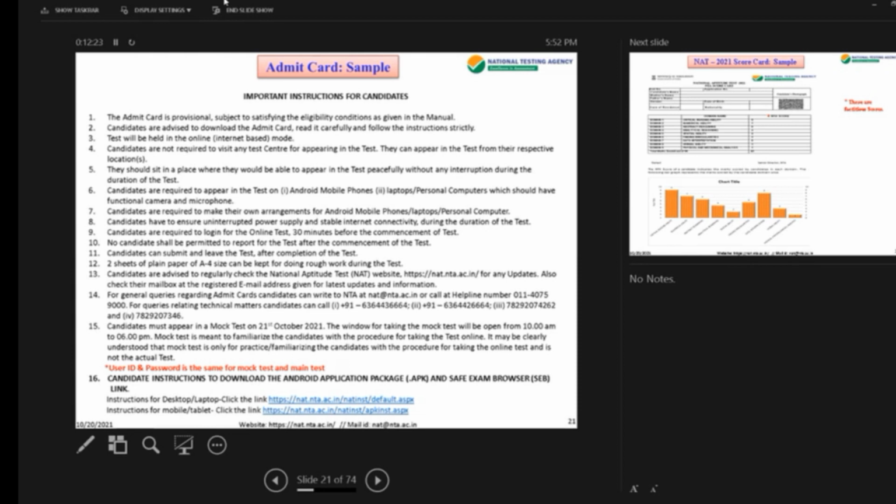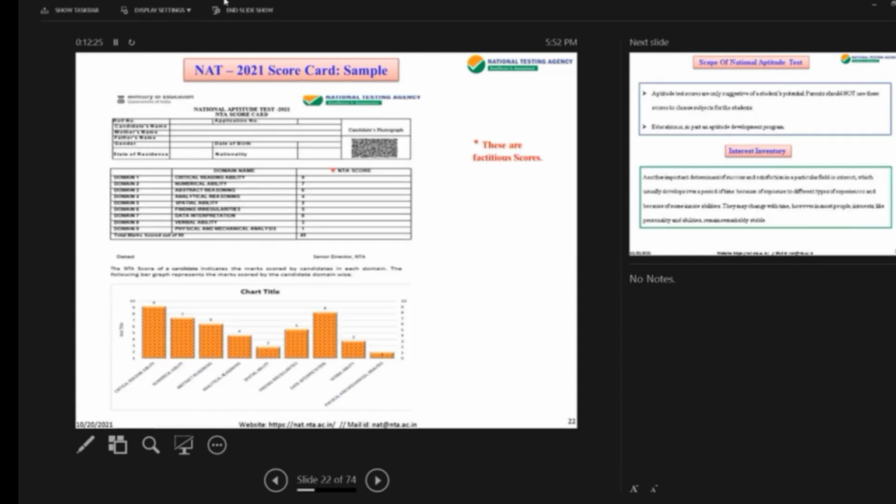Yes, next. Now we come to the scorecard. As clearly mentioned, these are fictitious scores. Let us say these are the scores that you've got. This is the bar graph. In this particular bar graph, critical reading ability has the highest marks, and also 8, which is data interpretation.